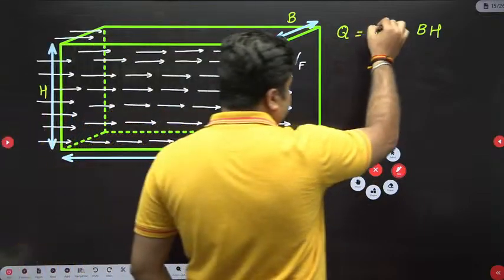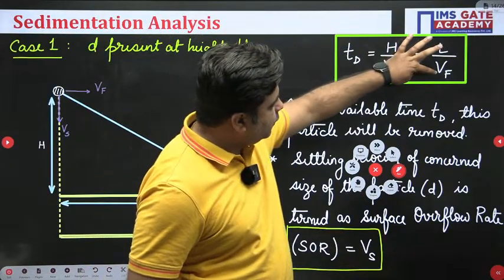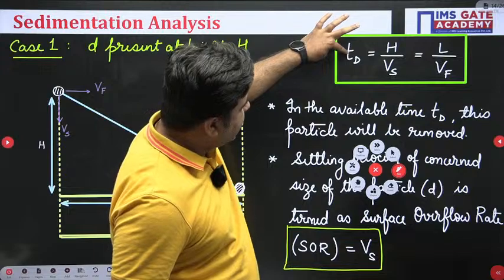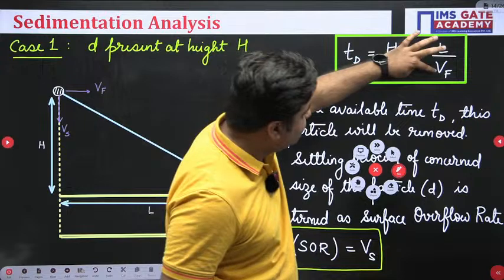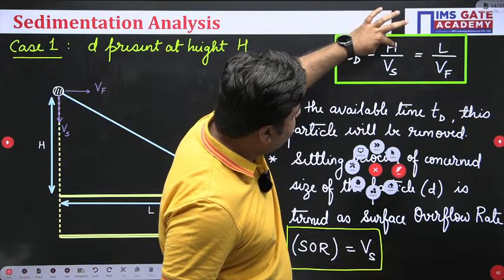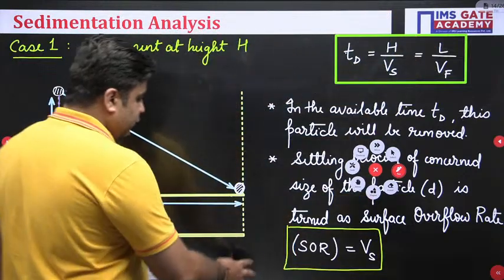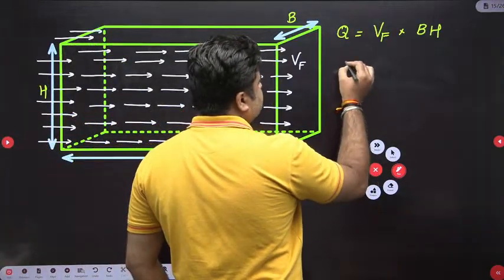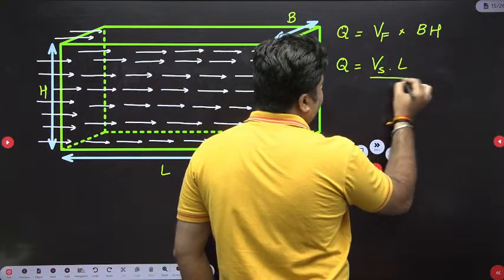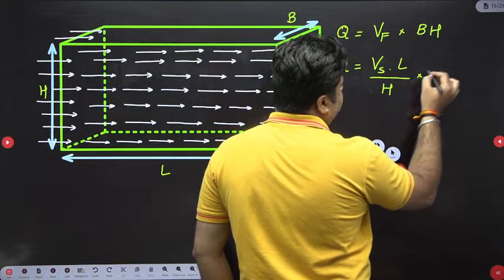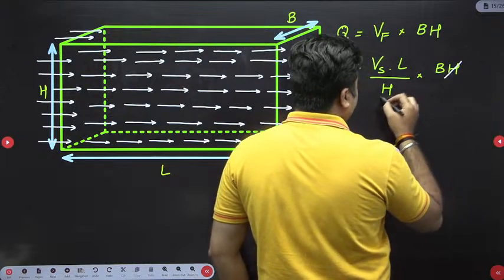Now this velocity of flow can be written as the length divided by detention time, or it can also be written as Vs into L divided by H. So Q is equal to Vs into L divided by H multiplied by B into H. So this H and H are going to cancel out.